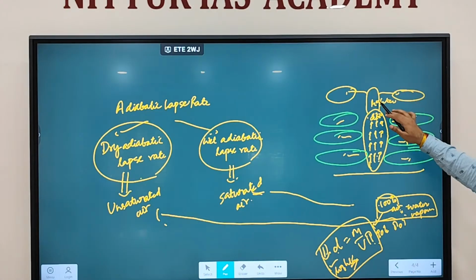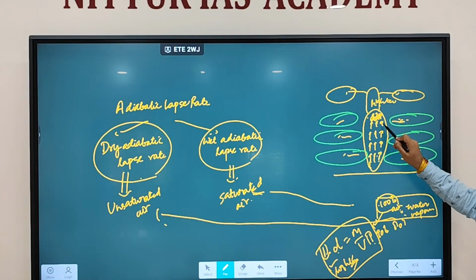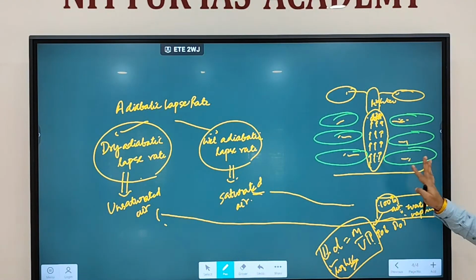The moment air cools down, because as we discussed, they are rising. When you are rising, what will happen? Pressure will decline. Pressure will decline means temperature will decline. So your temperature becomes equal to surrounding air, and when temperature becomes equal to surrounding air, you will not rise, you will stop rising. Any doubt regarding this particular part? This is what we call the concept of adiabatic lapse rate. Fine. Any doubt regarding this particular thing?